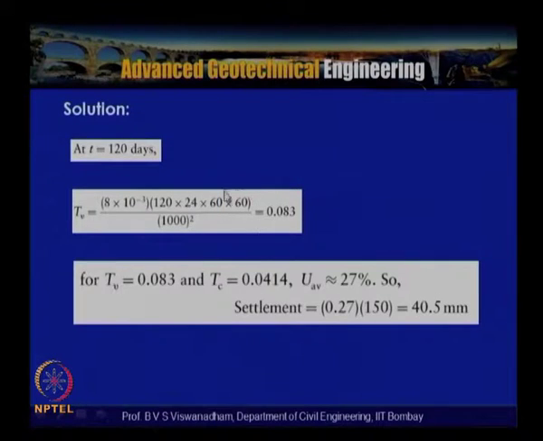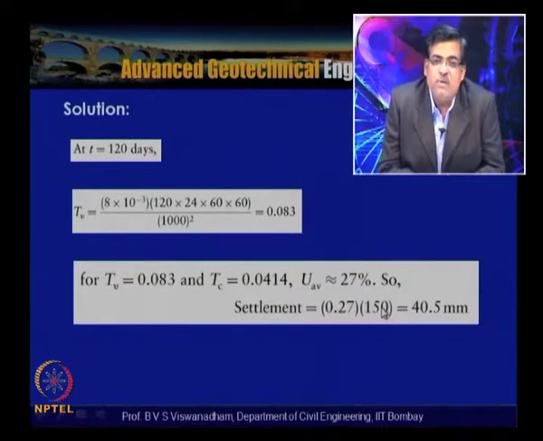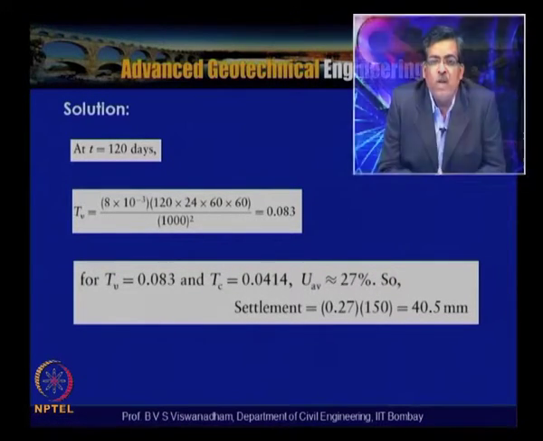Once we know the average degree of consolidation, that means that after 120 days of construction the fill has got 40.5 mm of settlement only. So, this shows the marked difference between the assumption of instantaneous loading and the so-called ramp loading conditions.